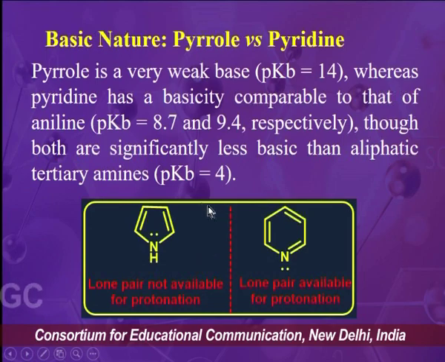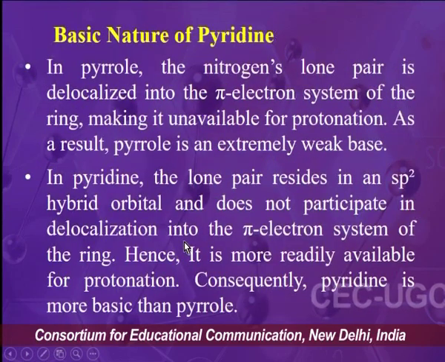Basically, the basic nature of these heterocyclic compounds is due to the presence of the lone pair of electrons on the nitrogen atom, and the availability of this lone pair for protonation will decide their relative basic nature. So what is happening in pyrrole? The nitrogen's lone pair is delocalized into the pi electron system of the ring, making it unavailable for protonation. As a result, pyrrole is an extremely weak base.